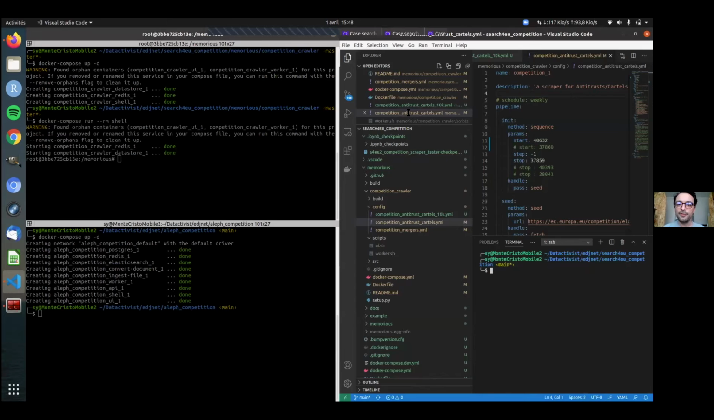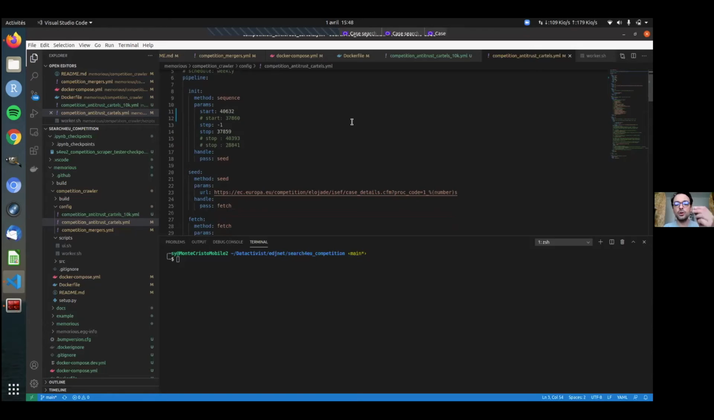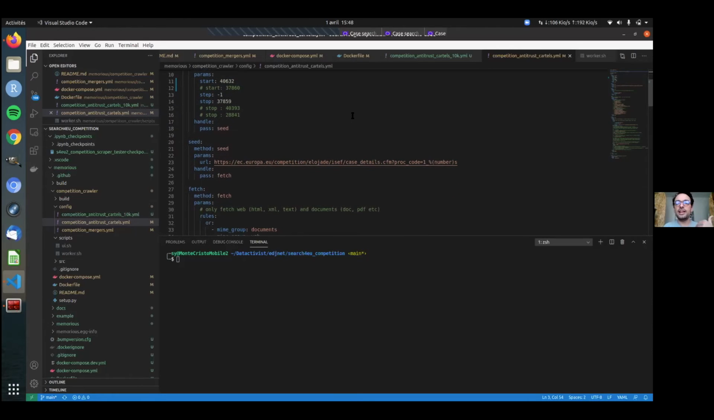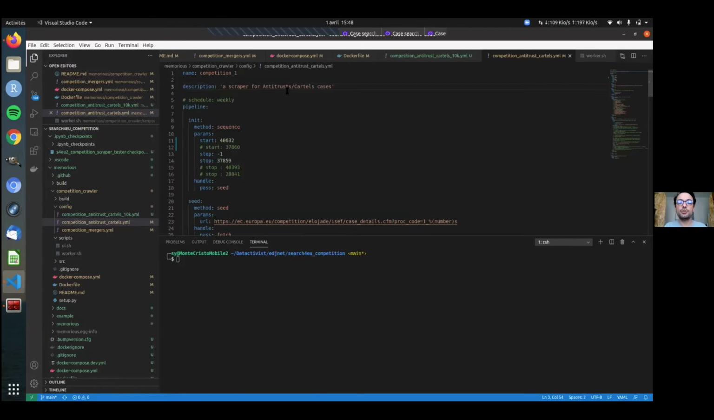So we have here a crawler that is dedicated to only one specific type of page. It's only for competition one pages, meaning it's category one. Category one is antitrusts and cartels. So it was designed in order to target only the links that contain cartel and antitrust cases. Then it was designed in several steps of operation. So that's what we call a pipeline.